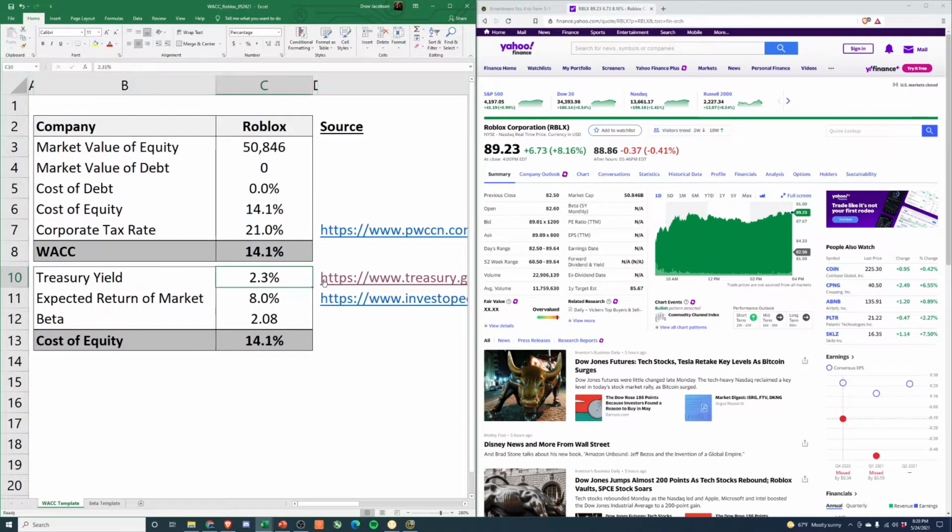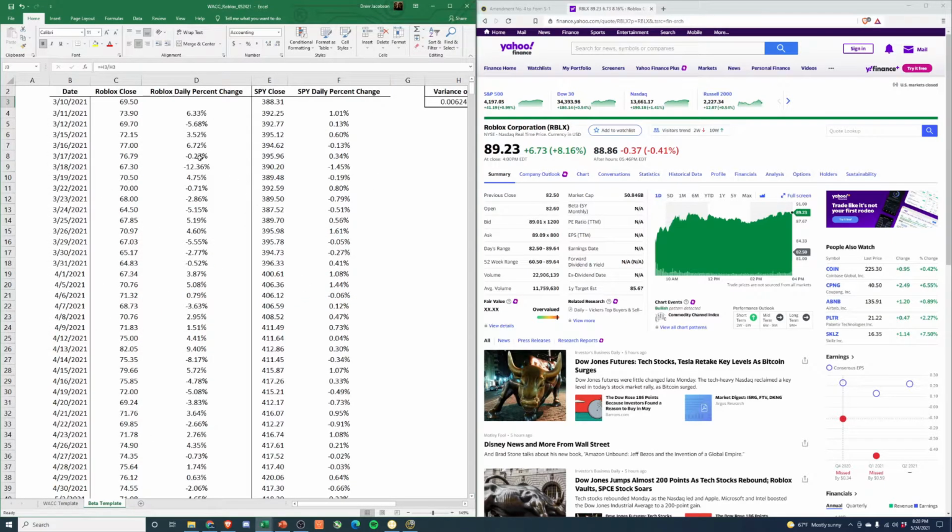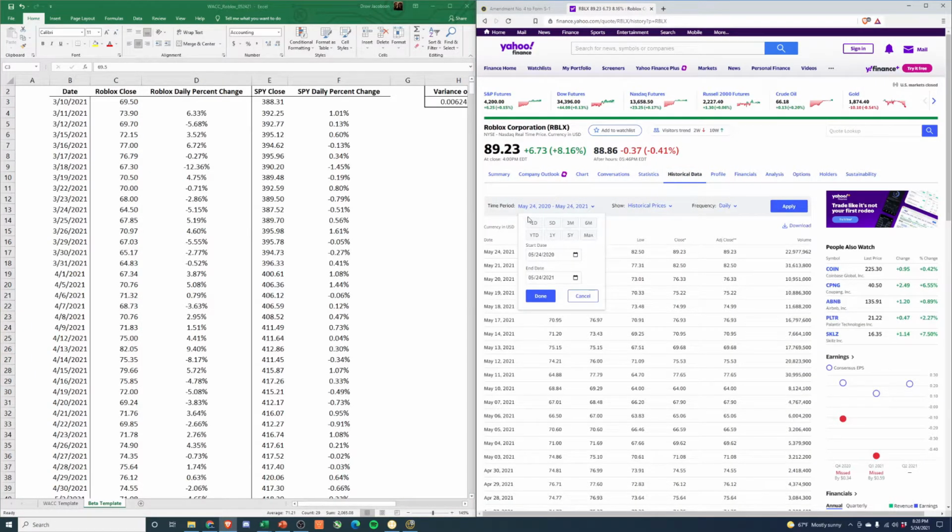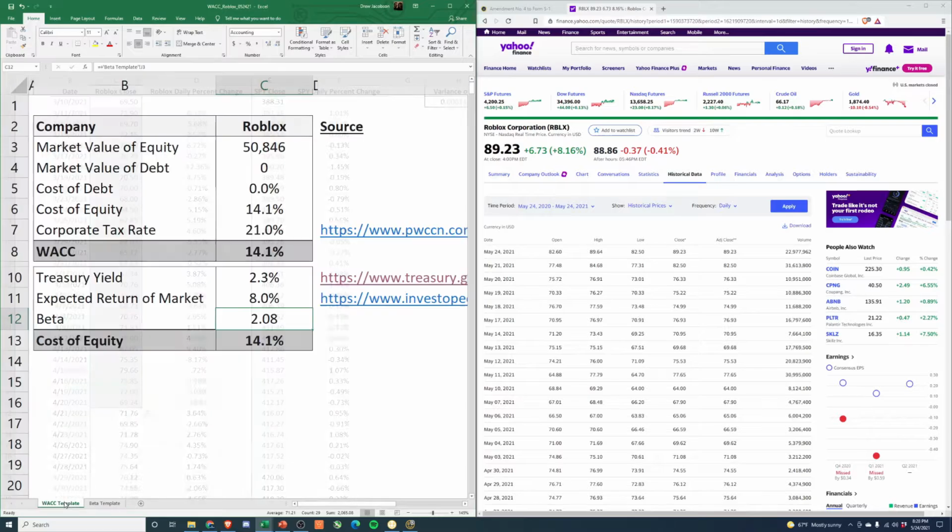Treasury yield, real quick, there's a link here to show you where that comes from. Expected return to market, link here to show you where we pull that from. And then beta, you can see calculated here. If you want to calculate this for other companies, go to Yahoo Finance and then hit historical data, and then you can filter frequency, all of this, hit apply, and it'll give you adjusted close. You can download it to Excel and throw it in here.